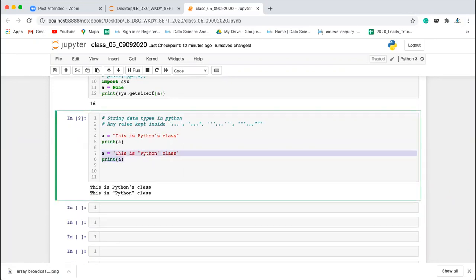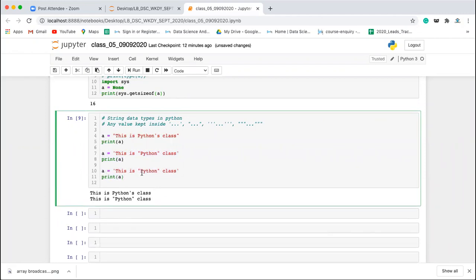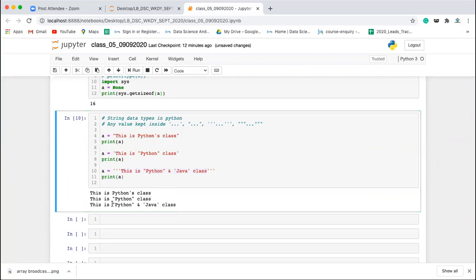Similarly, let's say you have single and double quotation both. Let's say you have this single quotation, and Java in double quotation. So now you can neither keep your whole string in single quotation nor in double quotation. Now we need to select this and keep it in triple quotation made up of single quote, or triple quotation made up of double quote. Now if you execute it, the single quotation and double quotation both will be considered as string characters. So this is one use of single, double, or triple quotation.